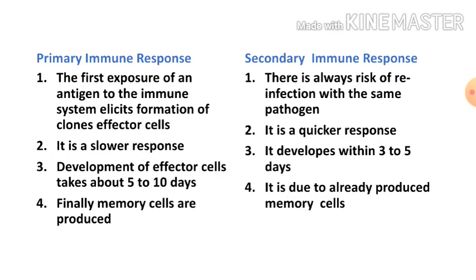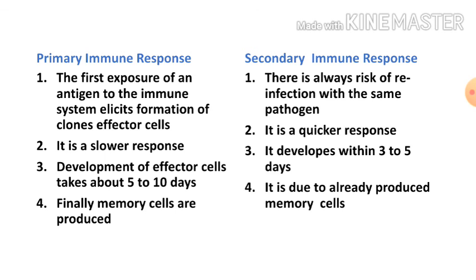Now, the last point of this lecture is the difference between primary immune response and the secondary immune response. The primary immune response is the first time response of our immune system. The first exposure of an antigen to the immune system triggers formation of clones of effector cells.